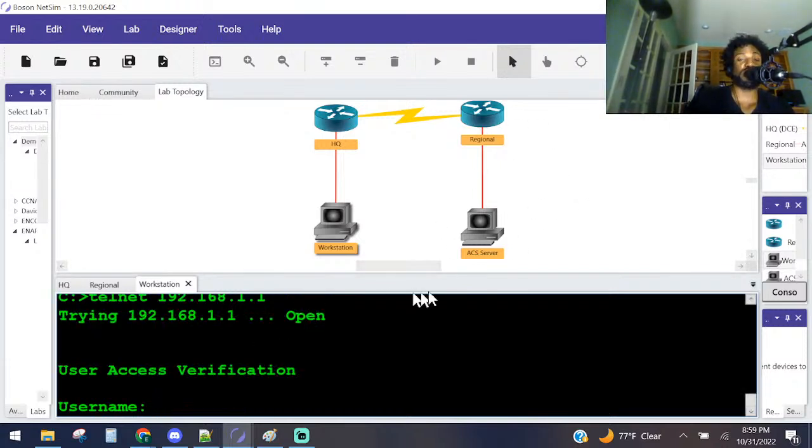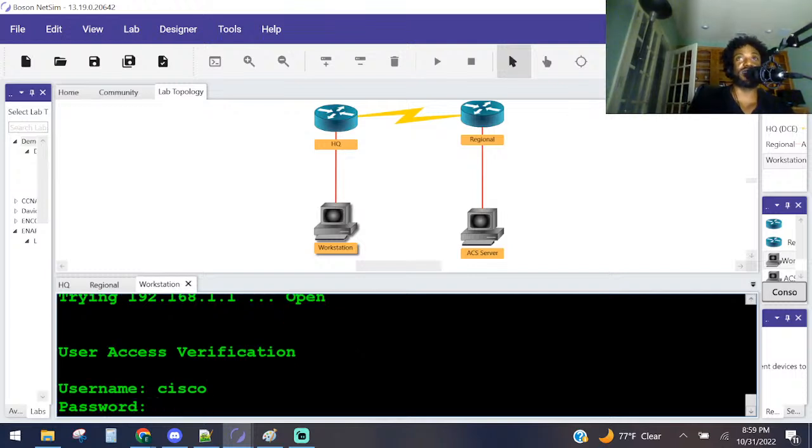We got prompted for a username and password. What username and password do we use? They said to use the ones in that table, which is username Cisco. I know Professor Black Ops doesn't like this password or this username. The password right here is ciscopass, all lowercase. He's rolling in his grave right now, man. He is cringing right now.